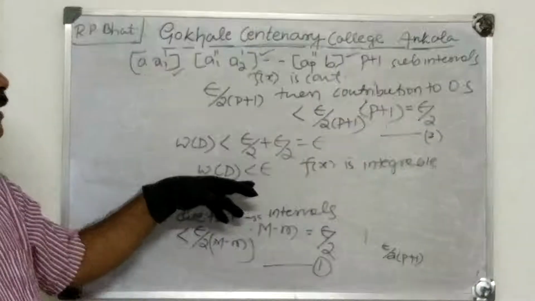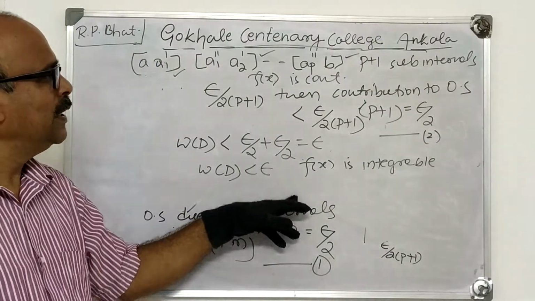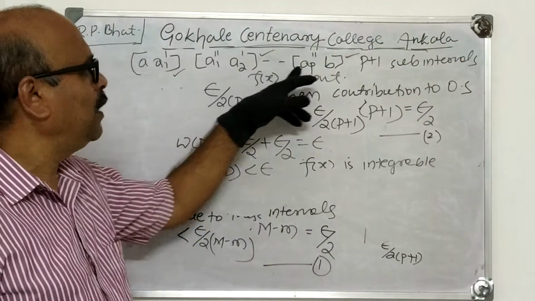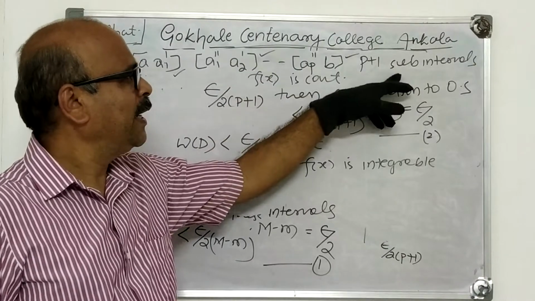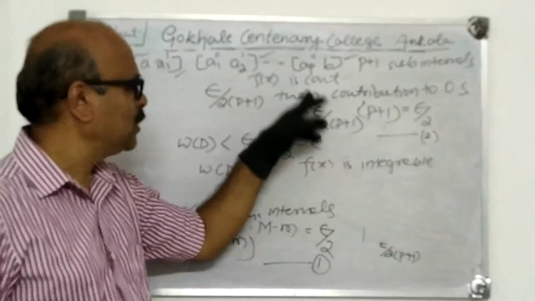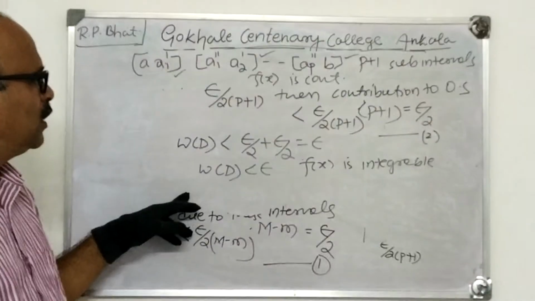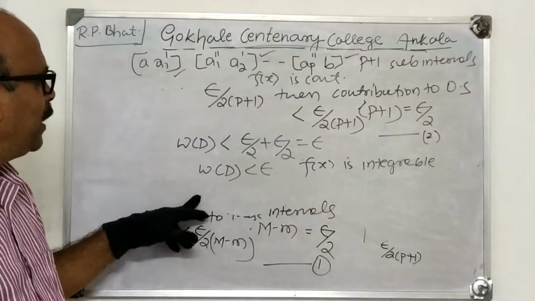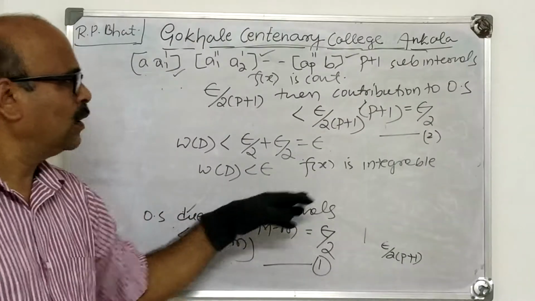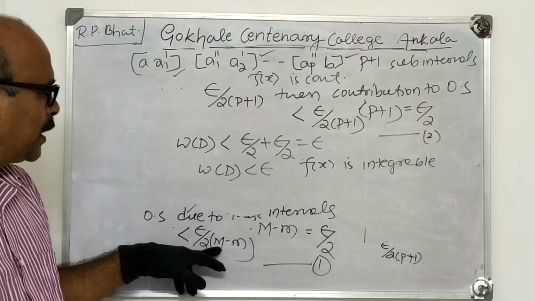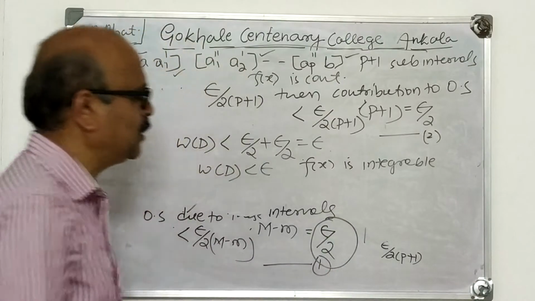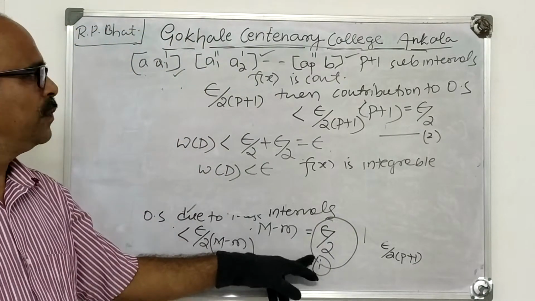The art of writing the proof is important. In the first part, we assumed that there are p number of discontinuities, and we enclosed them in p subintervals A1', A1'', A2', A2'', and so on, so that the corresponding oscillatory sum due to those subintervals is less than epsilon by 2.